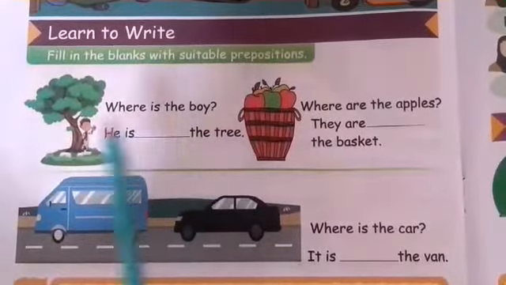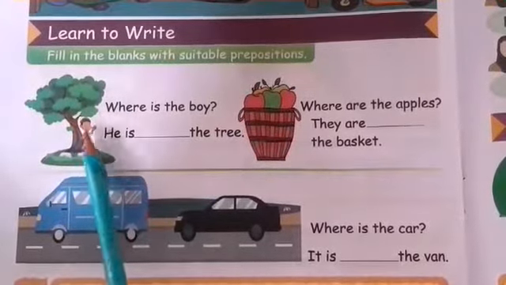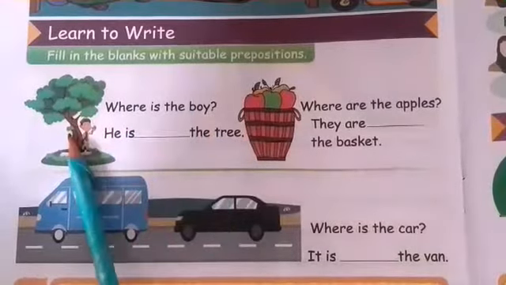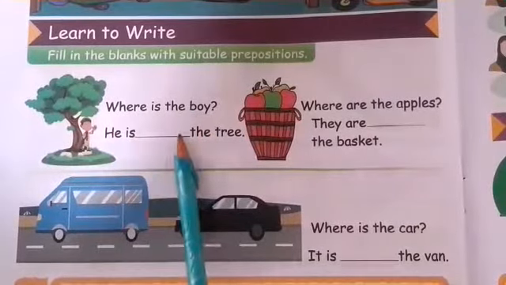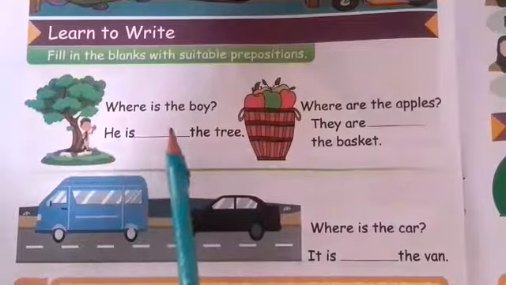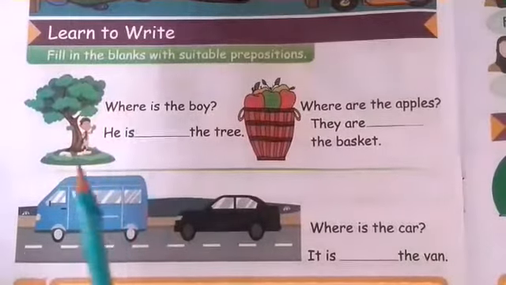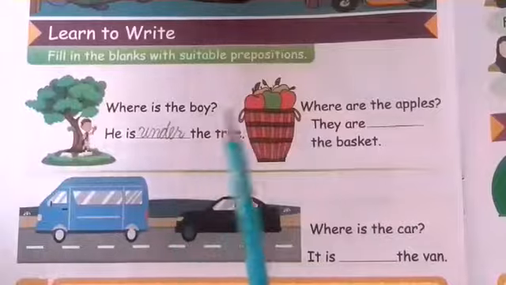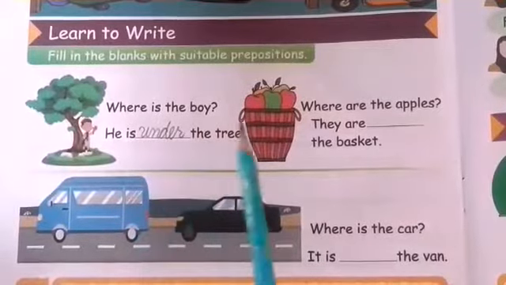Where is the boy? You can see in the picture. Look carefully and tell, where is the boy? He is dash the tree. So what will be the answer? He is under the tree.